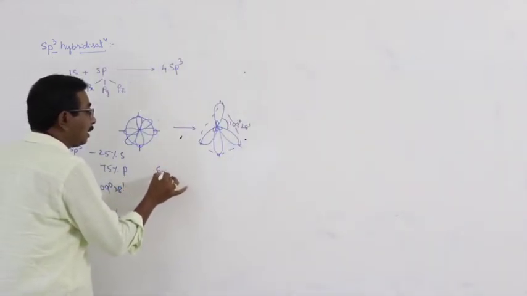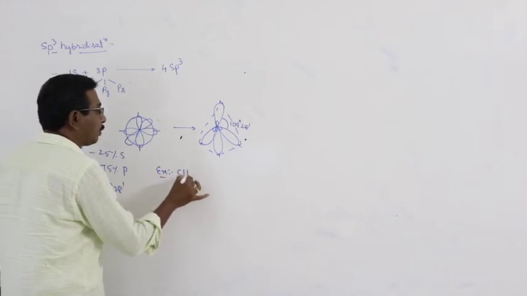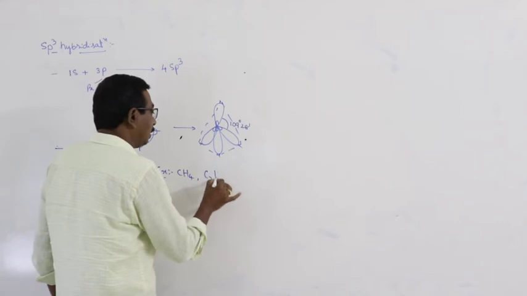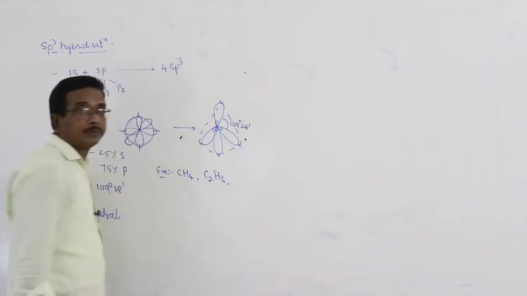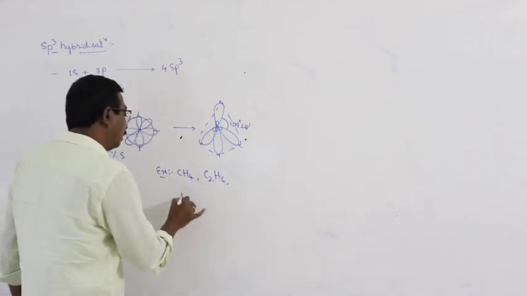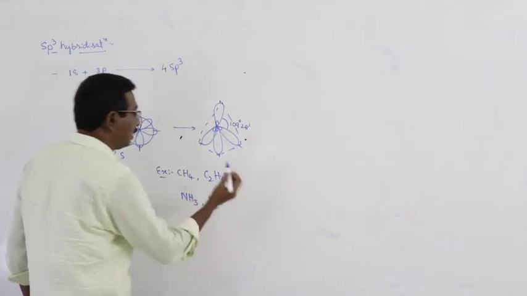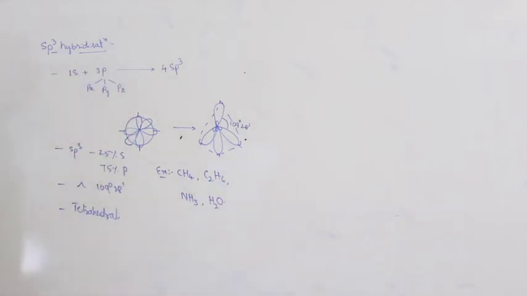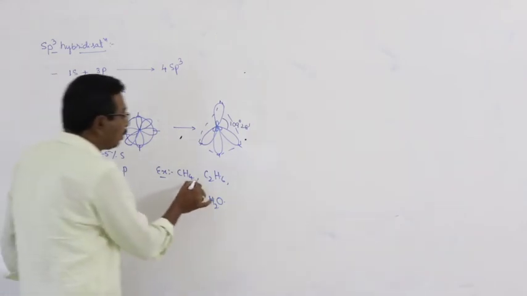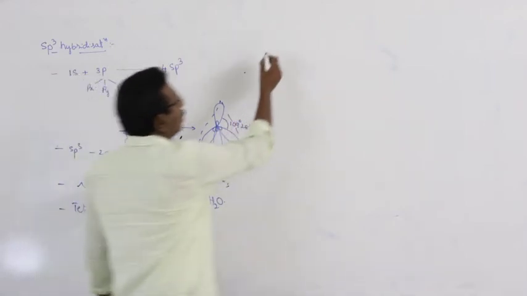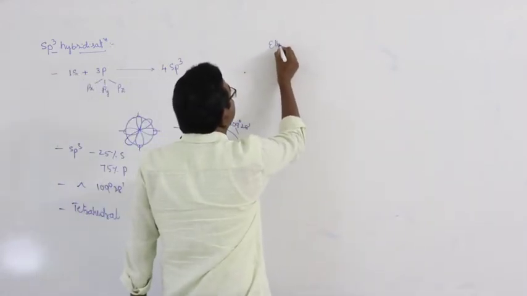What about the examples for this? First one, methane. Second one, ethane. And third one, NH3. And the fourth one, H2O. What about the details of the formation of these molecules? Here, ethane.